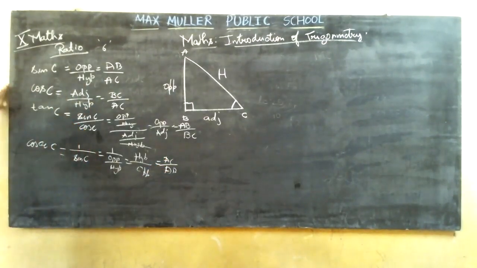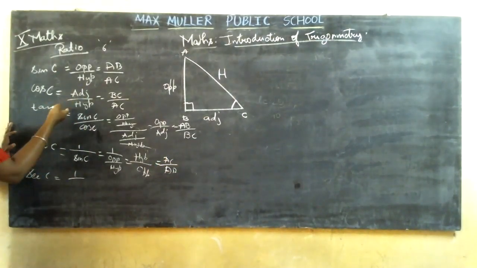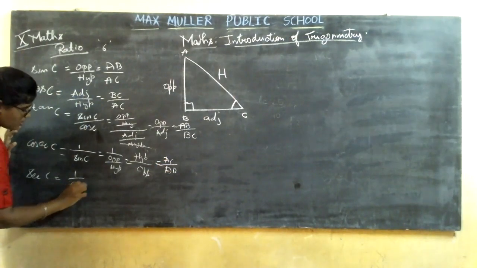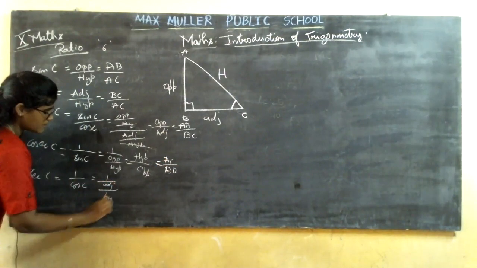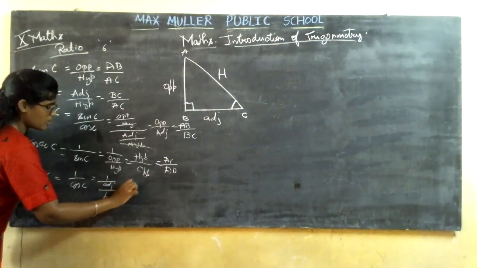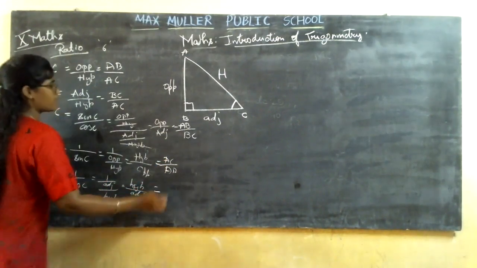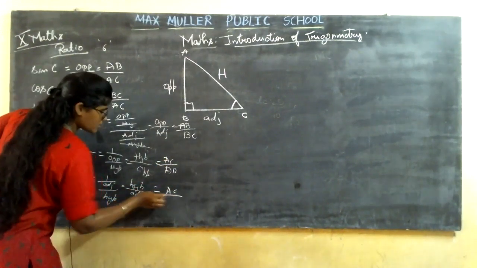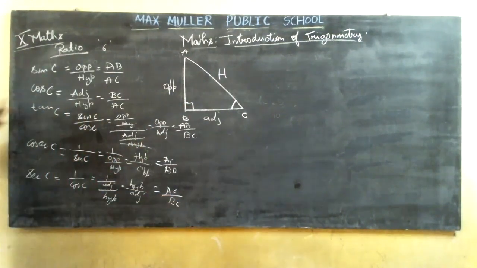Correct? Now, the next one is secant. Secant C. Then what is the next one you have? Cos. So 1 by cos. So it is 1 by adjacent by hypotenuse, which is equal to hypotenuse by adjacent, which is, what is your hypotenuse? It is AC. What is the adjacent? BC. Then cot. Cot is also the reverse of your tan, or you can take the combination of cosecant and secant.